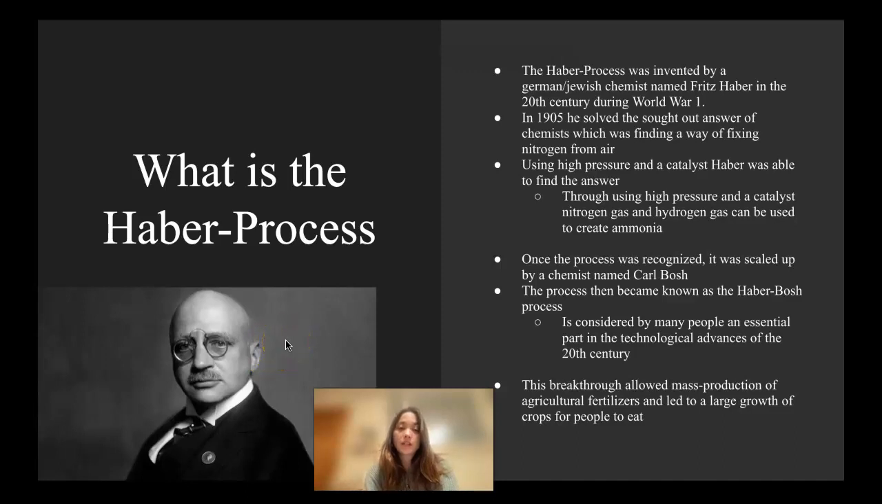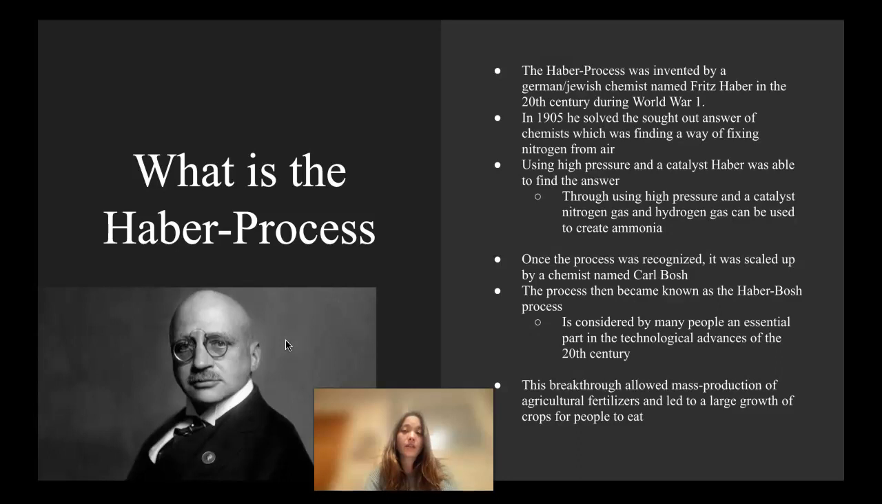What we're going to talk about today is the Haber process. Now, what is the Haber process? Well, this process was created by a man named Fritz Haber. He was a German Jewish chemist, and this was created in the 20th century during World War I. He did reside in Germany.